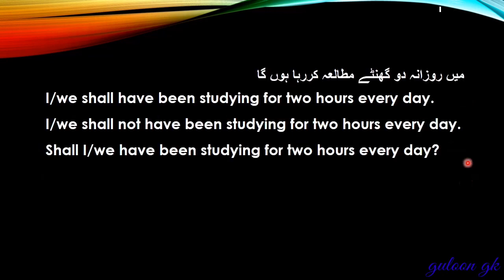मैं रोजाना 2 घंटे मुताला कर रहा हूँगा. I shall have been studying for 2 hours every day. I shall not have been studying for 2 hours every day. Shall I have been studying for 2 hours every day? You can also say we shall have been, we shall not have been, or shall we have been. Okay. Positive sentence, negative sentence, interrogative sentence.